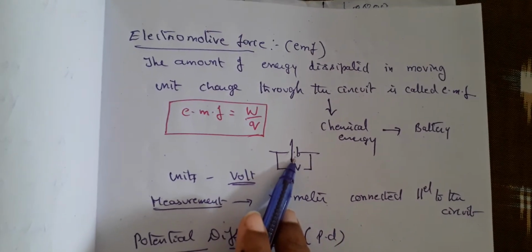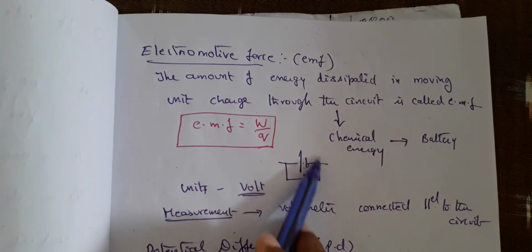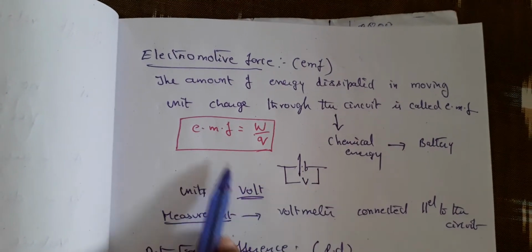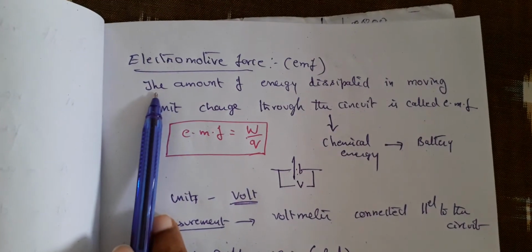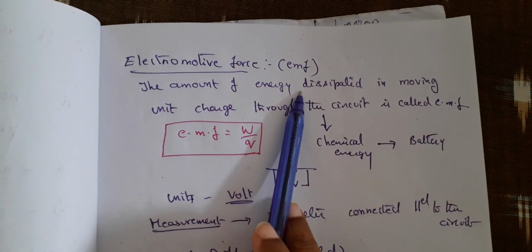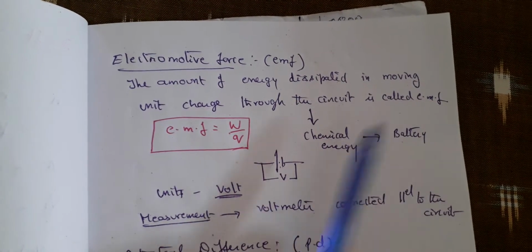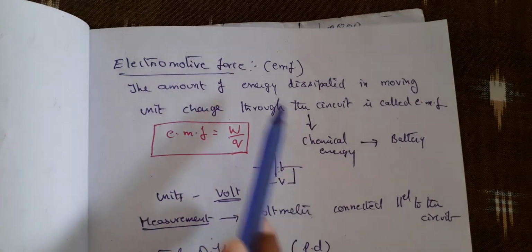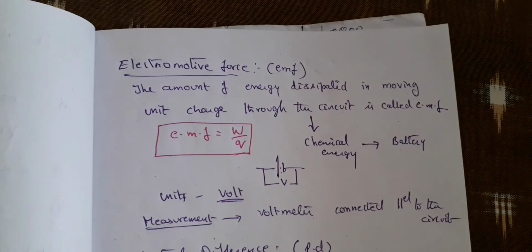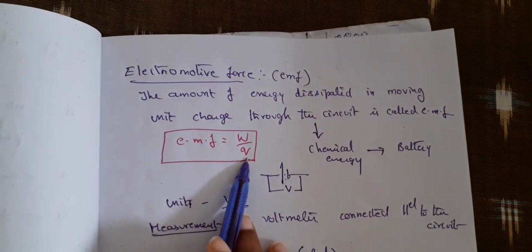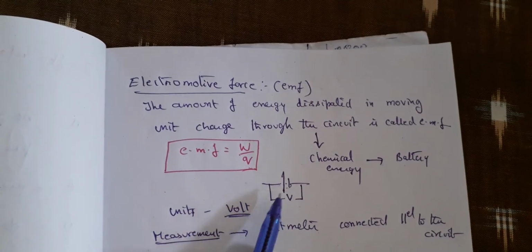Already we have understood the meaning of EMF. What did we say just now in drift velocity? The energy inside this battery will drive the electrons throughout the circuit, is it not? So that is what we define as the amount of energy dissipated in moving unit charge through the circuit, which is called EMF. So EMF is equal to work done by charge. Work done is energy, energy by charge.